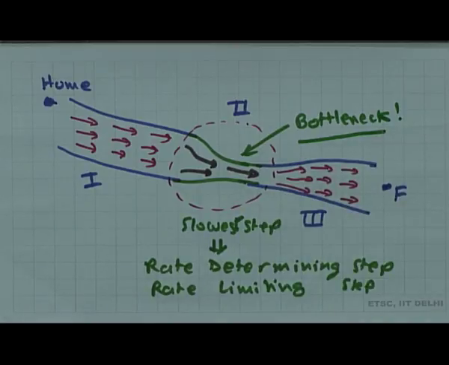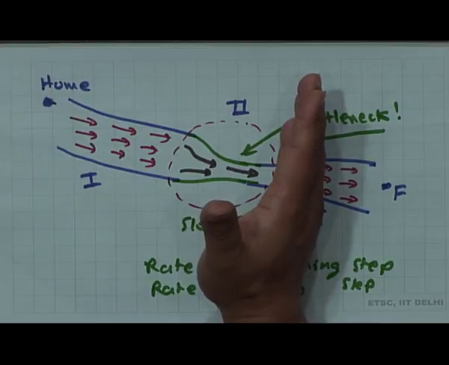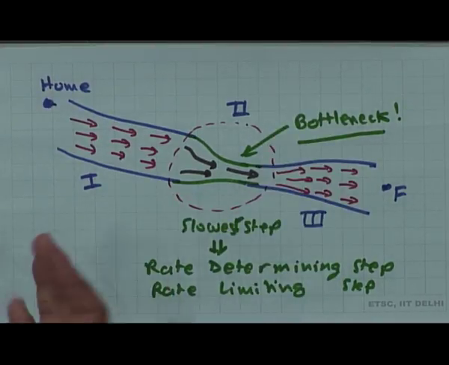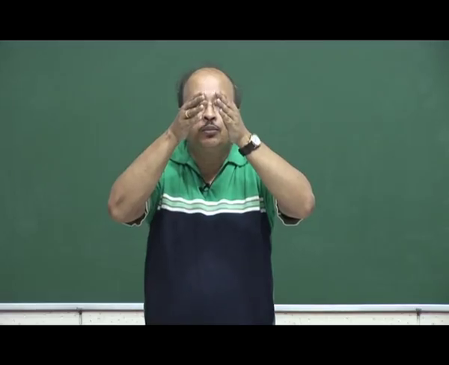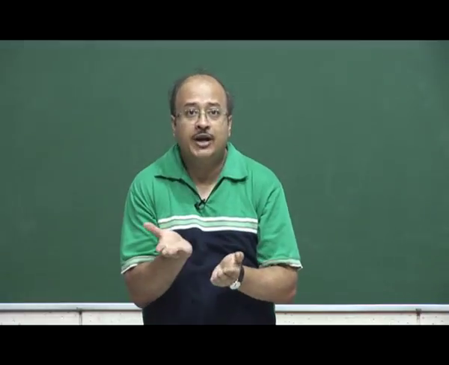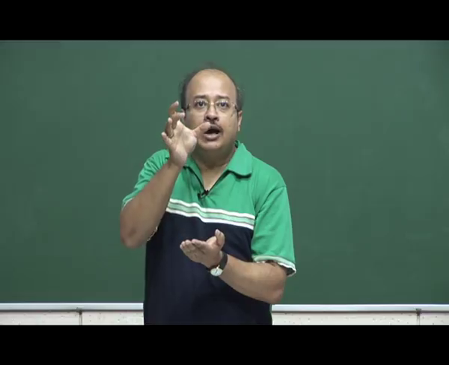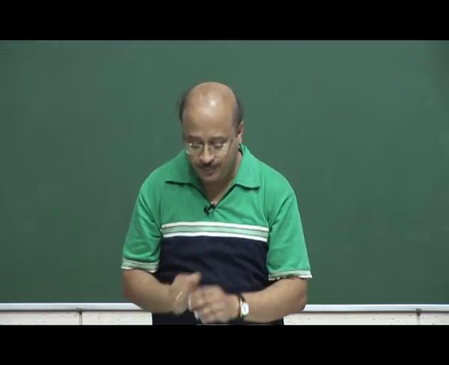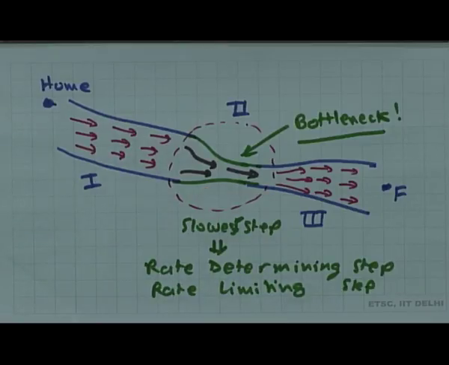Why is it called a bottleneck? If you think about this with the bottom, it looks like a bottle, isn't it? So what happens in a bottle? There is a wide base, cylindrical, going like this, and then at the top it narrows down, it tapers down. That is the neck of the bottle, and that is why it is called the bottleneck. So wherever you face a bottleneck, this bottleneck is the slowest step, right.